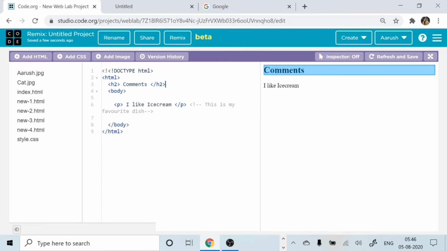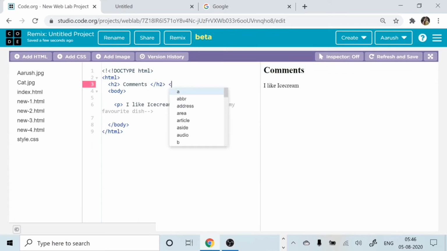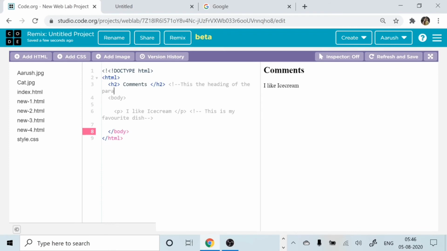Or if I have to tell them, okay, heading 2, I will say this, then exclamation mark, then I will write like this, and then I will say this is the heading of the paragraph. So we will do it like this. See, there's no difference in the preview area, but somebody who doesn't know coding,